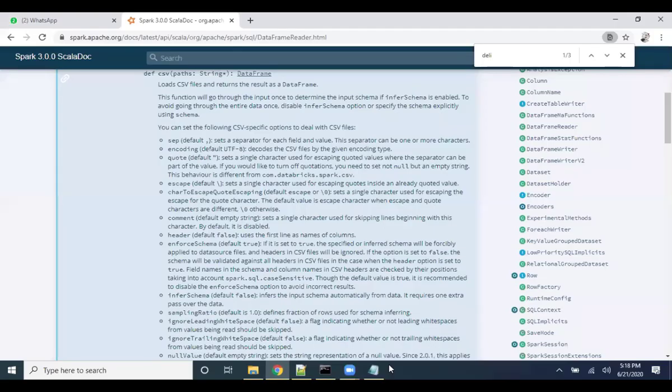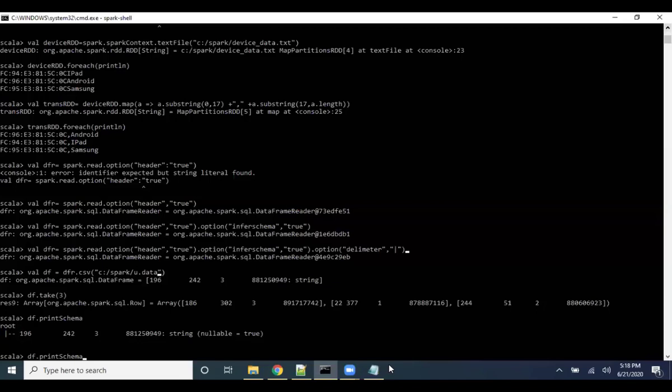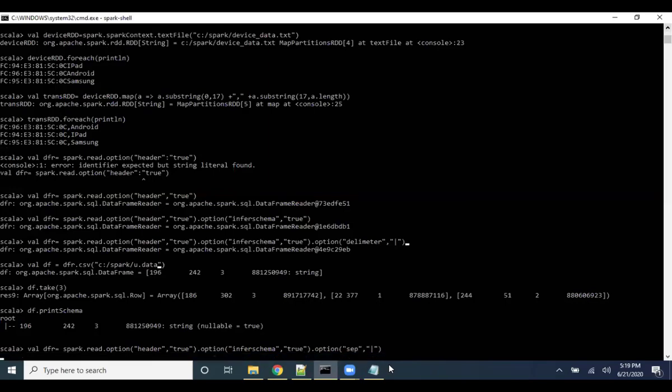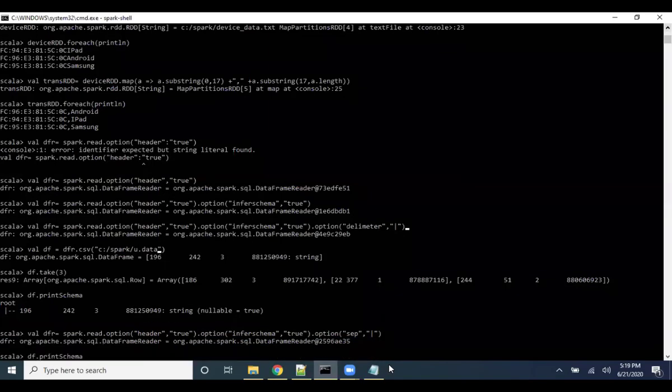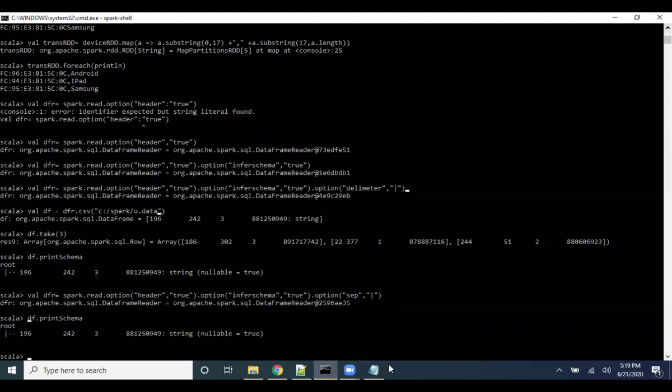Separator. Okay. So what is it that you figured out? Separator. Basically, it's not delimiter. It is basically the data separator. Okay, good. So you took the help of documentation. Very good. I appreciate it.